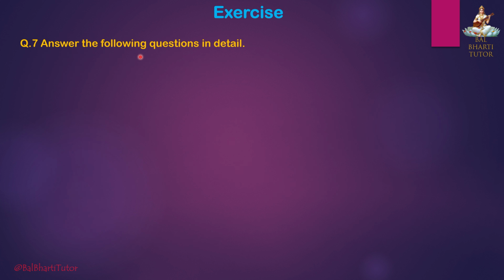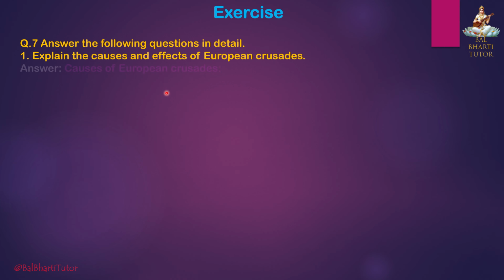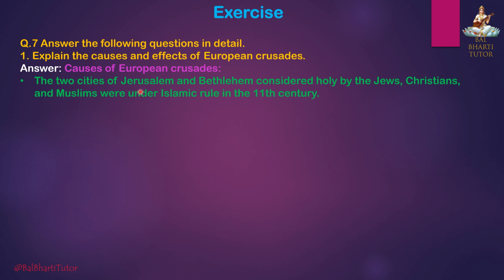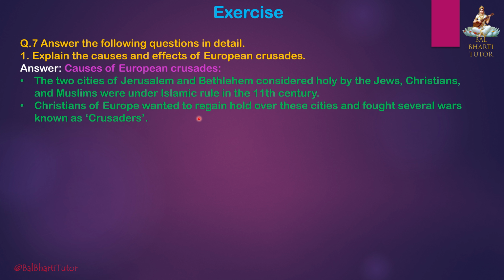Question 7. Answer the following questions in detail. First, explain the causes and effects of the European Crusades. Answer: Causes of the European Crusades. The two cities of Jerusalem and Bethlehem, considered holy by the Jews, Christians, and Muslims, were under Islamic rule in the 11th century. Christians of Europe wanted to regain hold over these cities and fought several wars known as Crusades.